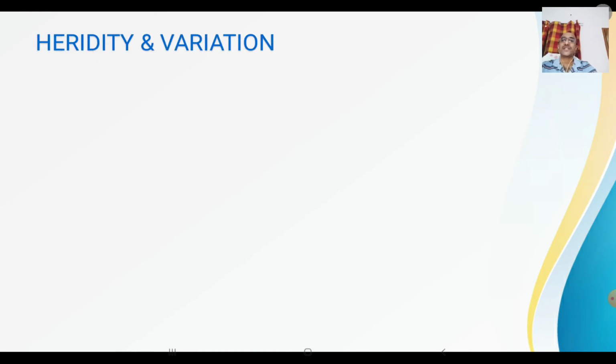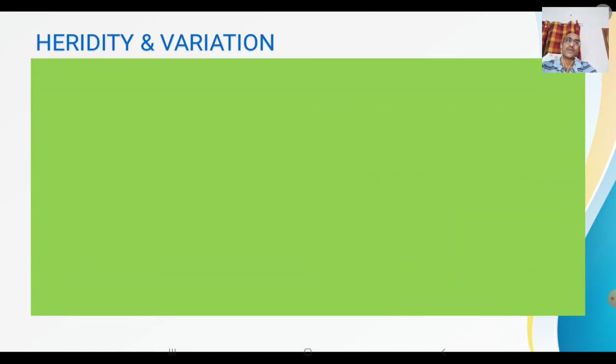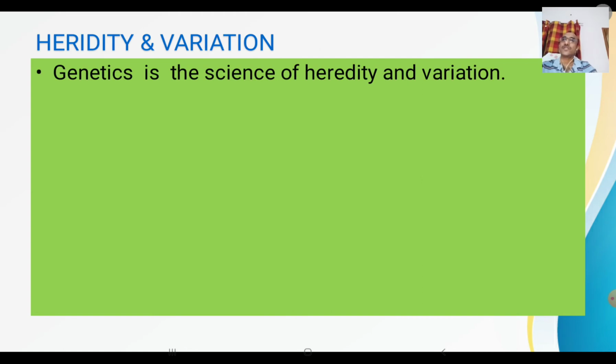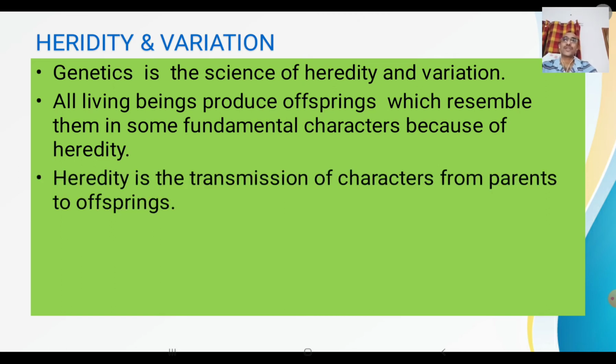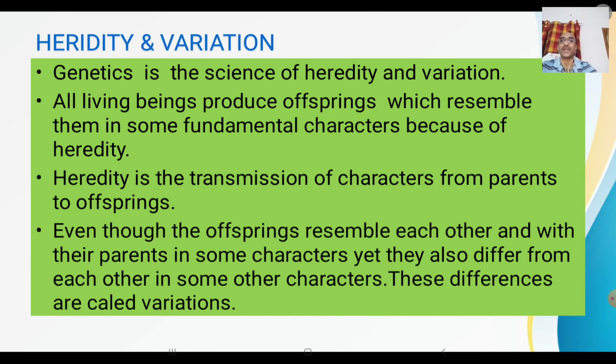As far as living organisms are concerned, they reproduce and they produce offsprings which have some resemblances with their parents in some fundamental characters. Why does that happen? Why do such characters appear in the living organisms which are similar to those of the parents? It is because of this phenomenon of heredity. Heredity is nothing but the transmission of characters from parents to offsprings. The process in which characters are transferred from parents to offsprings is the process of heredity.